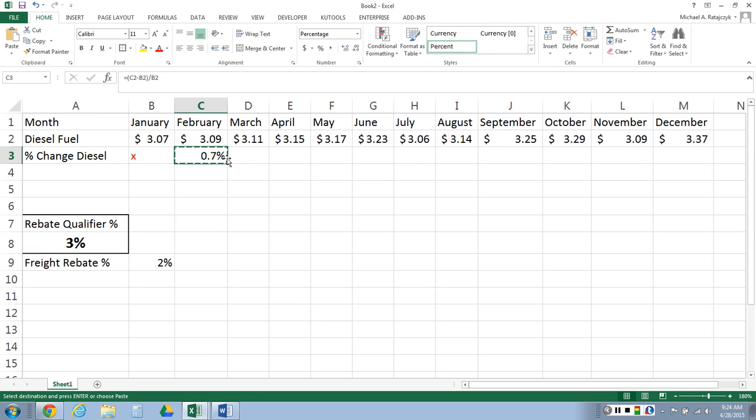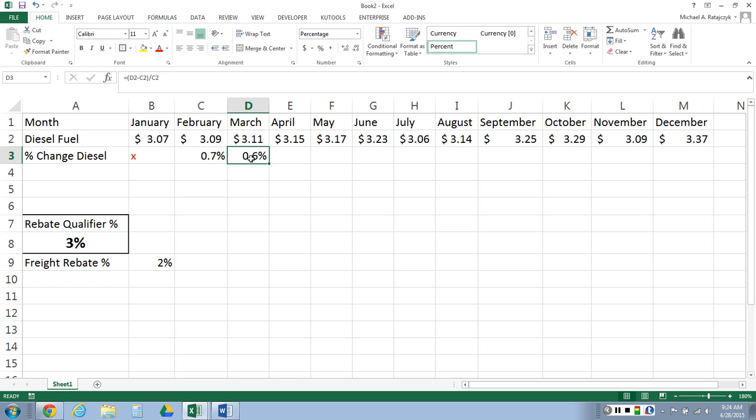Okay, so I'm going to do it again. I'm just going to copy the formula over. Now, March compared to February, pricing went up 0.6. Okay, now take a pause and look at what I did. I'm going to double click my formula. I did March minus February. So new minus old divided by old. That is not the correct way to approach this problem.